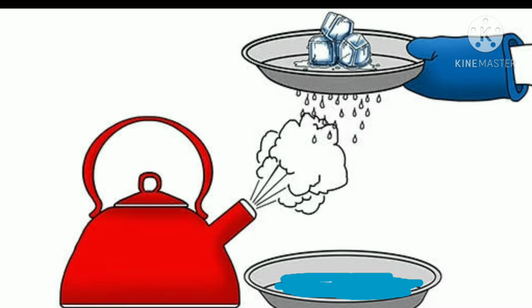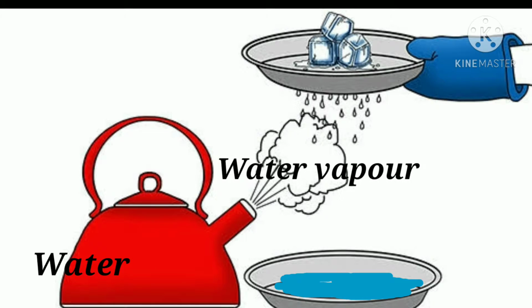You can observe there is water in the kettle. What we'll do is heat up the kettle so that the water changes into water vapor. That water vapor contains heat that melts the ice cubes, right? Then we can see that it melts the ice cube and changes it into water. Like this we can observe the forms of water in this picture.